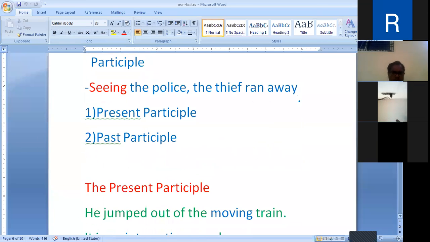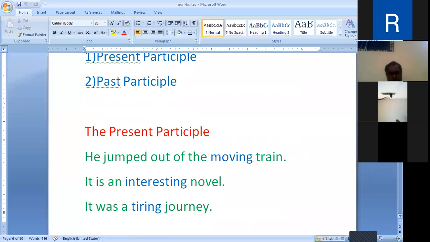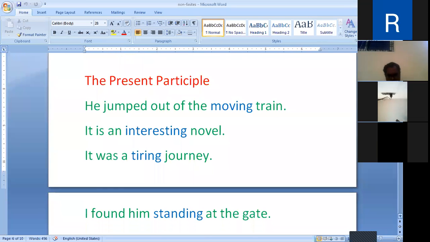Now let us see the present participle. As I have told you, a present participle is a non-finite verb which ends in ing and works like an adjective.